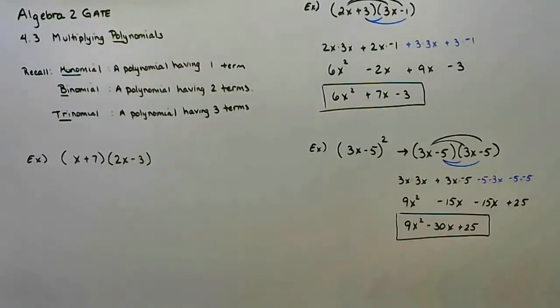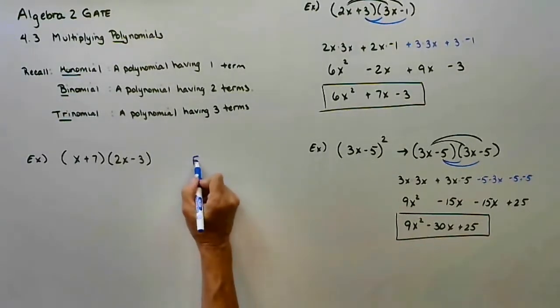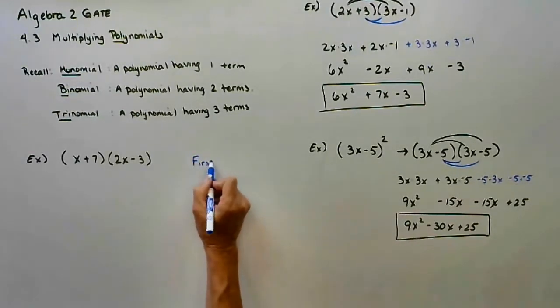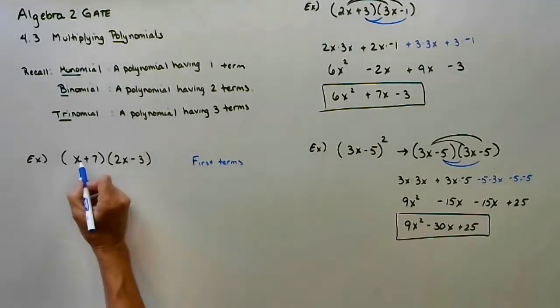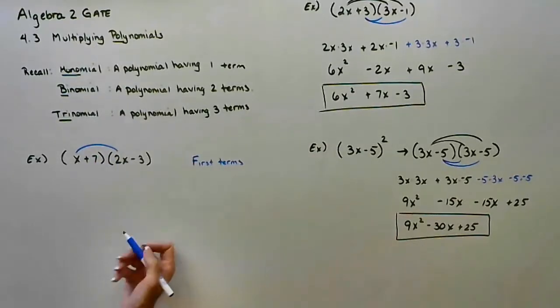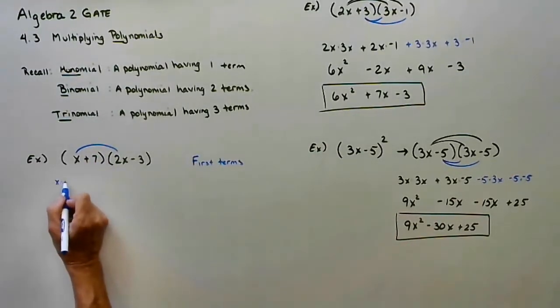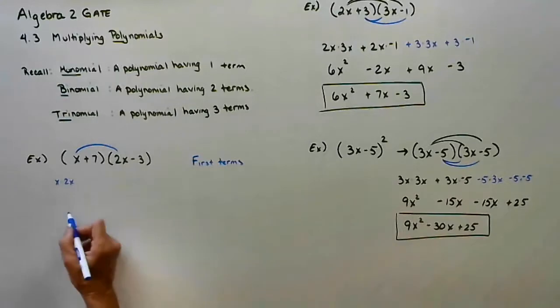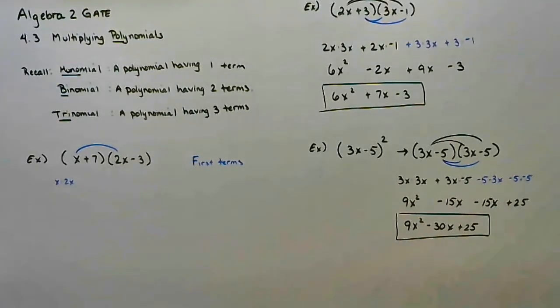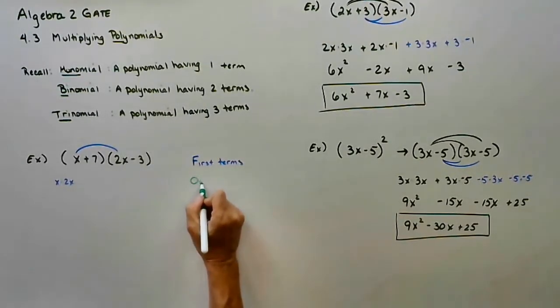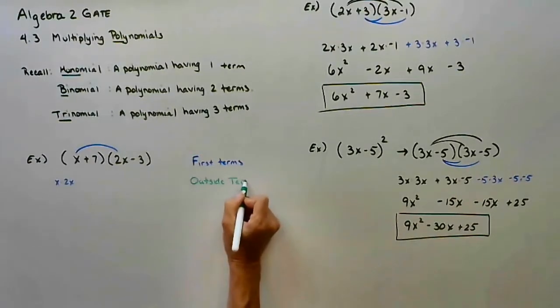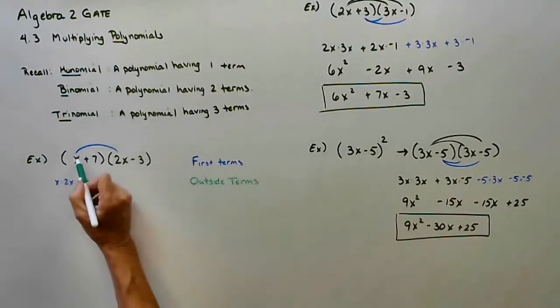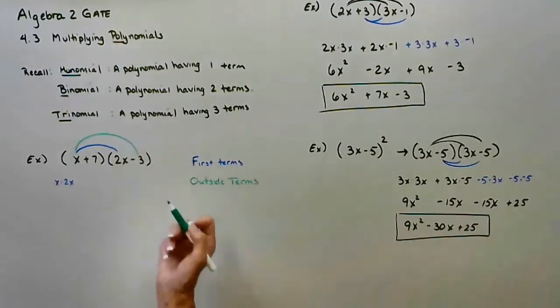Okay? The F stands for the first terms. So if I multiply the first terms, x times 2x, that's my first term. The O represents the outer or the outside terms. So the outside terms would be the x and the negative 3.